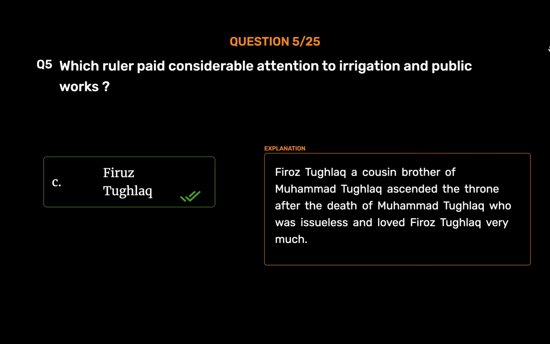Firoz Tughlaq. Firoz Tughlaq, a cousin brother of Muhammad Tughlaq, ascended the throne after the death of Muhammad Tughlaq, who was issueless and loved Firoz Tughlaq very much.